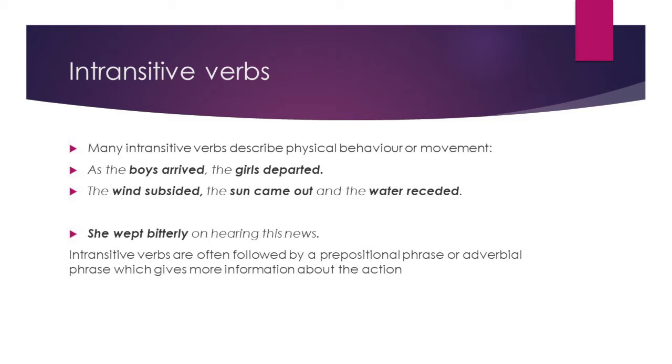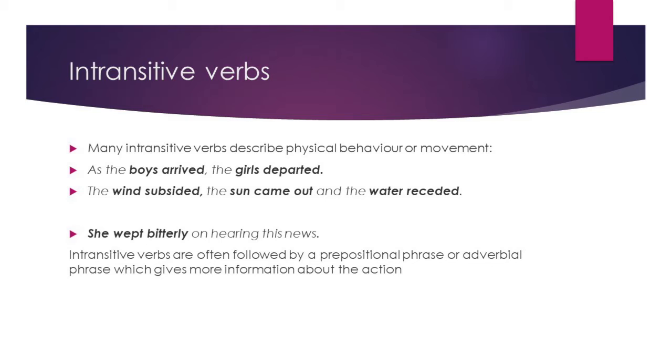The wind subsided, the sun came out, and the water receded. This is again intransitive. Here there are only subjects and verbs. There are no objects. So, most often intransitive verbs describe physical behavior or movement.